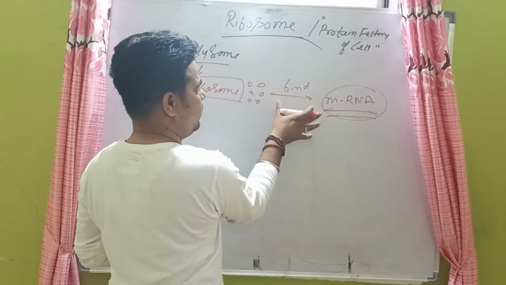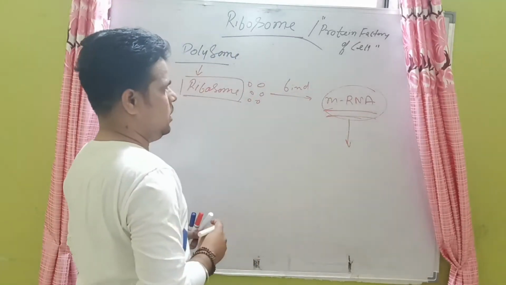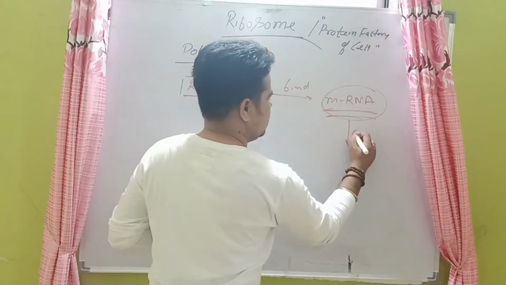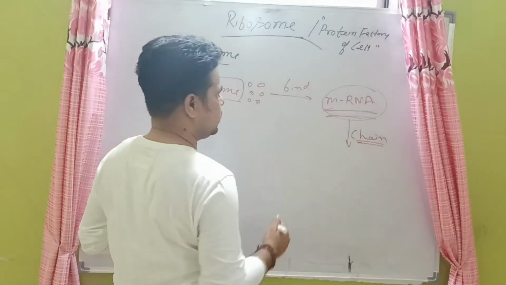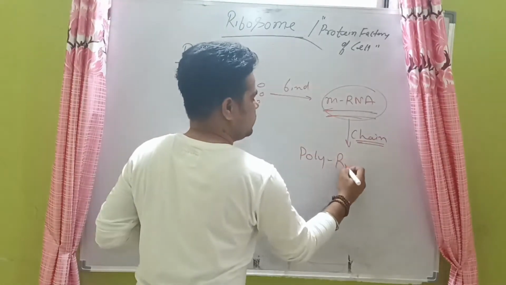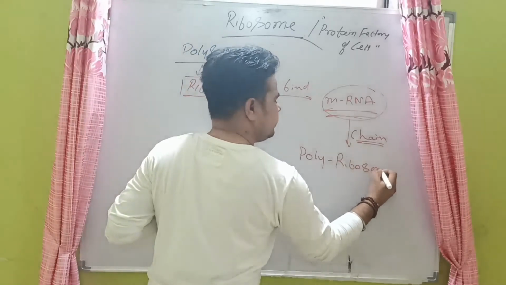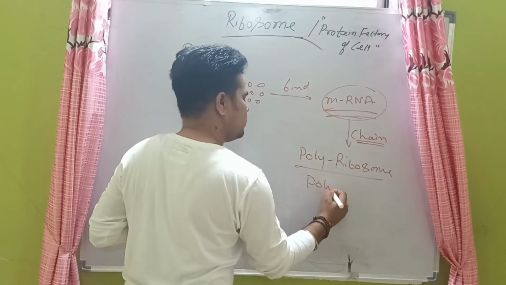It will bind with the mRNA and form a chain. ये chain को forms करता है. The chains that form are called polyribosomes. It is also called polysomes.